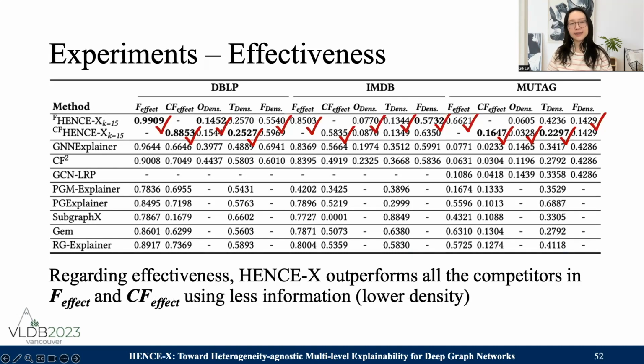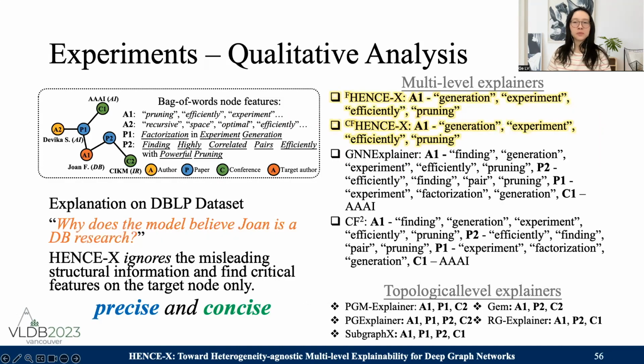Regarding effectiveness, HANSX outperforms all the competitors in factual and counterfactual effects using less information, meaning that our method provides a smaller set of features and nodes as explanation. We also give qualitative analysis by visualizing results on the DBLP dataset. We use the same example as in the introduction, where the DB researcher, John, has a misleading graph topology. We see that HANSX ignores the misleading structural information and finds critical features on the target node only, while the other explainers fail to do so. This shows our method outputs precise and concise explanations.